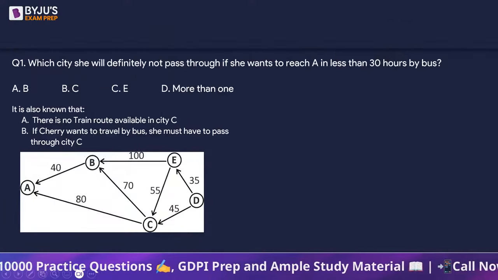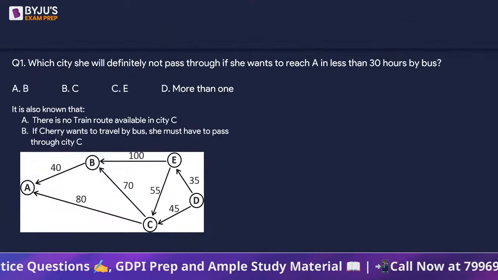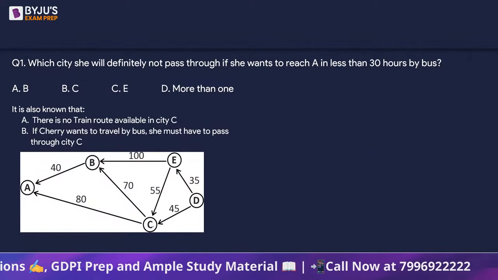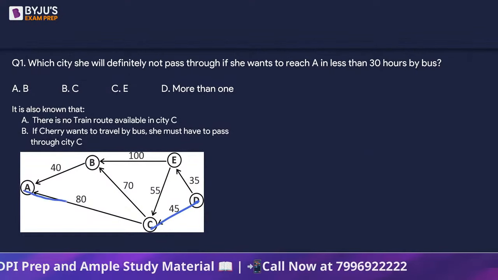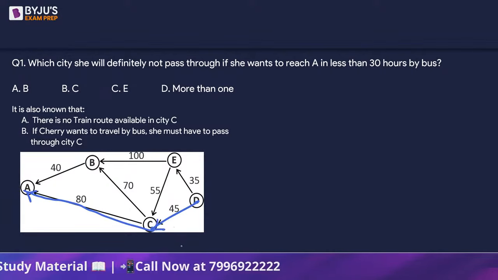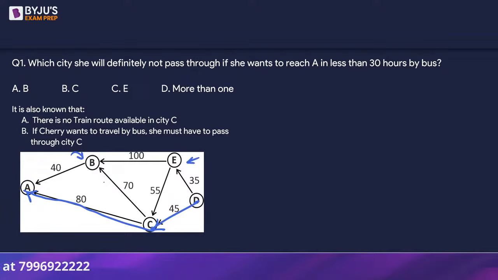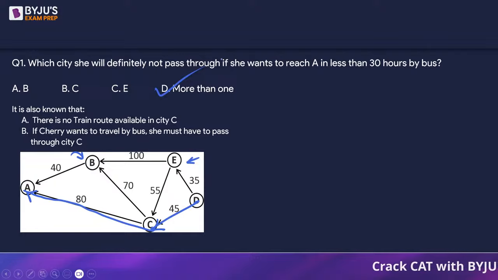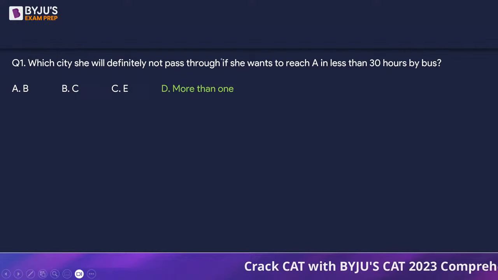So that means Cheryl is going to take this particular route, which is going to be DCA, right? And which city will she definitely not pass? Of course, E and B both. So that means more than one city exists where Cheryl is not going to pass if she is going to travel by bus, right? So D is the answer.